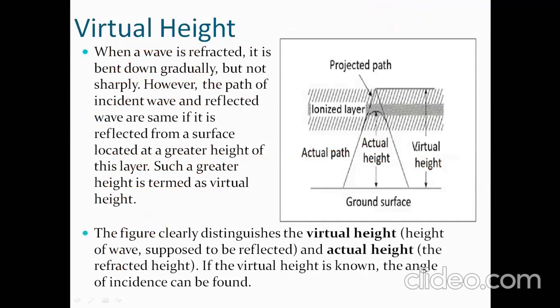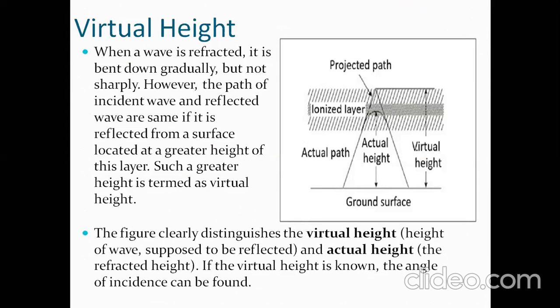The first one, let us see virtual height. What does the word virtual mean? Virtual means it's not real, right? In the same way, when an electromagnetic wave is propagated into space, there is the ionized layer. What is the ionized layer?